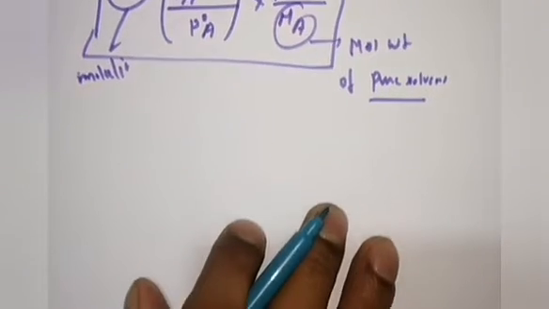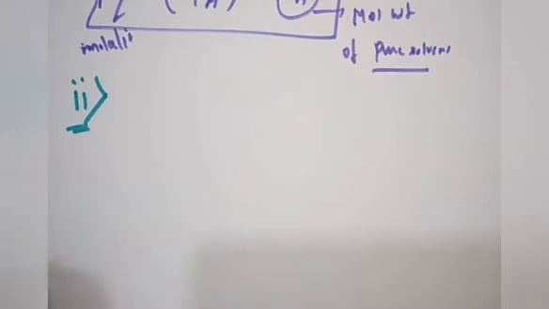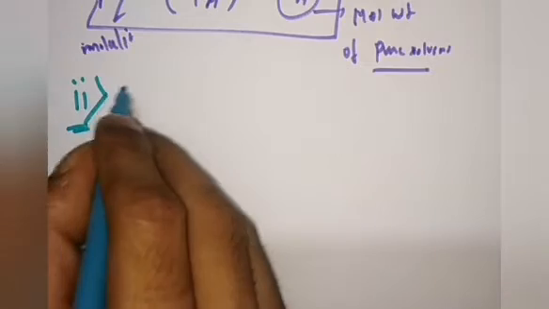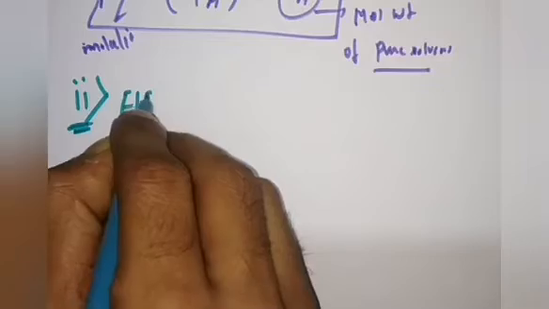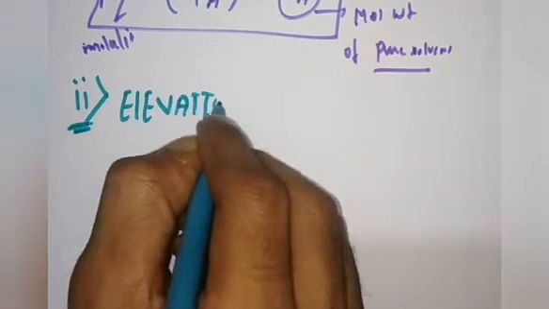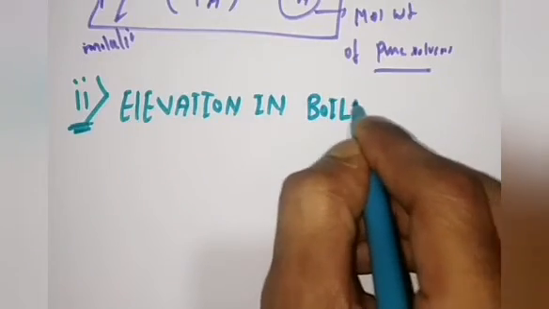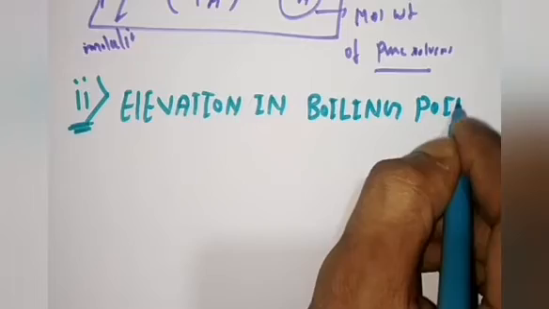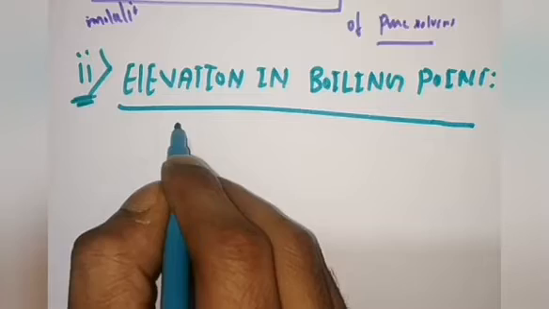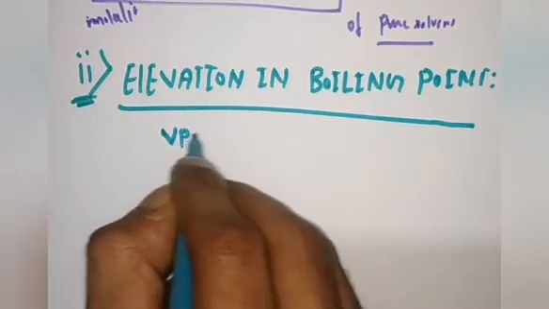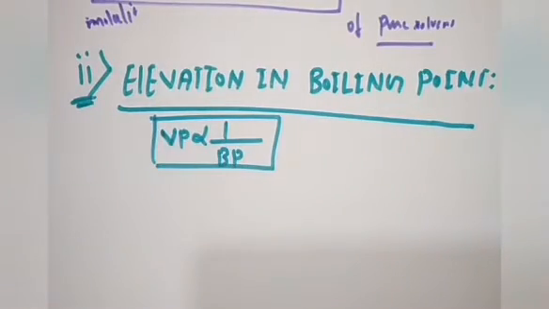Okay, so just I am going to discuss the second colligative property, that is the second application part of the colligative property of solution, and that is elevation in boiling point. In the previous class I have already discussed, if vapor pressure of any solution or any substance is inversely proportional to their boiling point. Okay, inversely proportional to their boiling point.